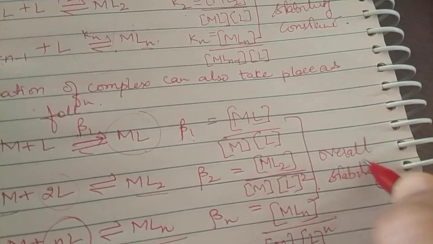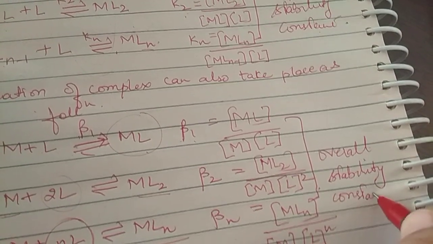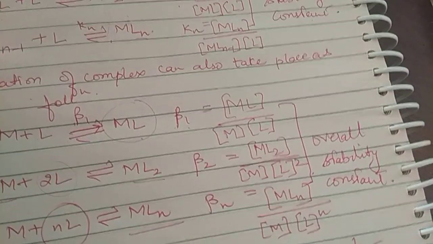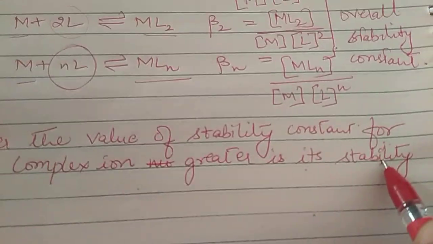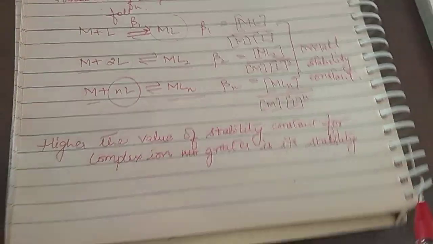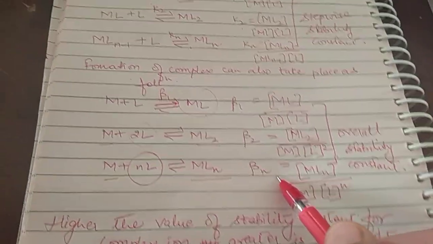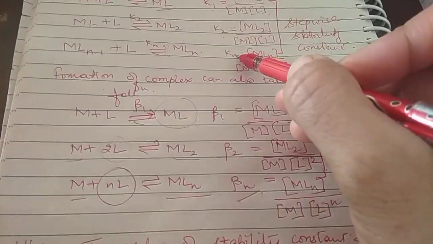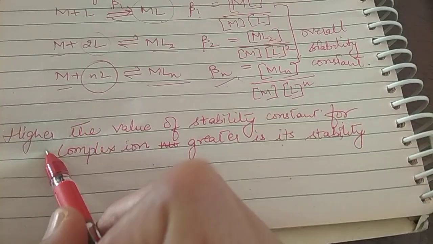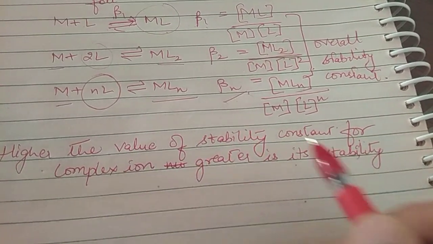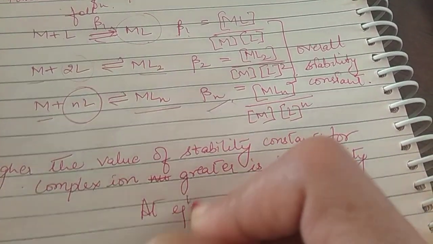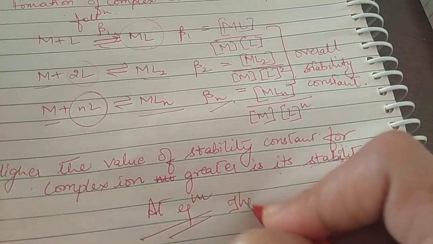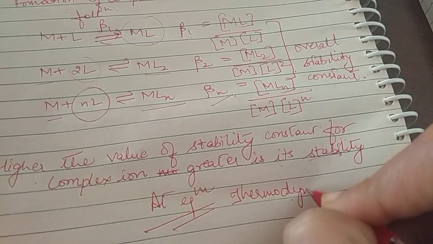The higher the value of the stability constant for a complex ion, whether you are talking about beta or K, the greater will be its stability at equilibrium. Obviously, because this is thermodynamic stability.